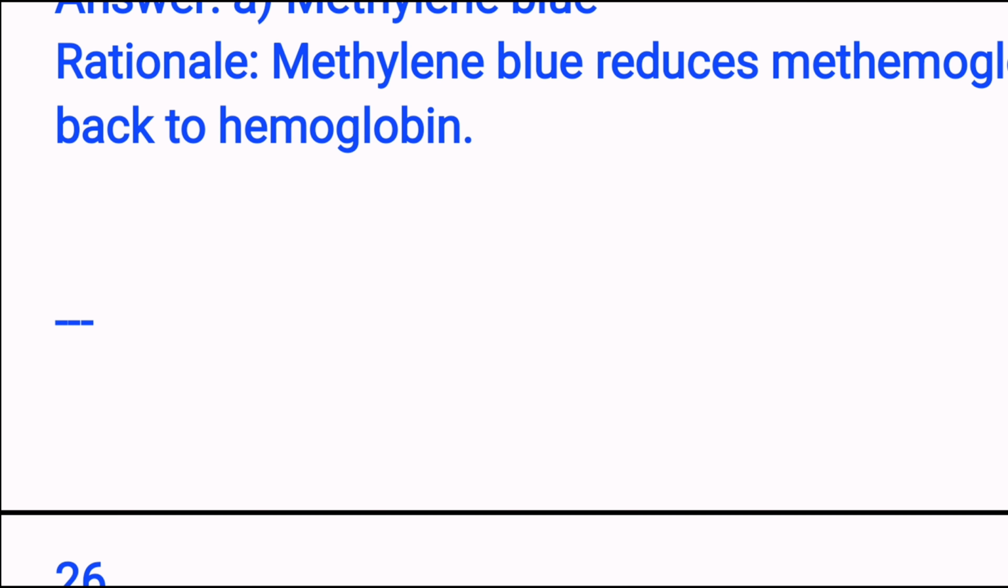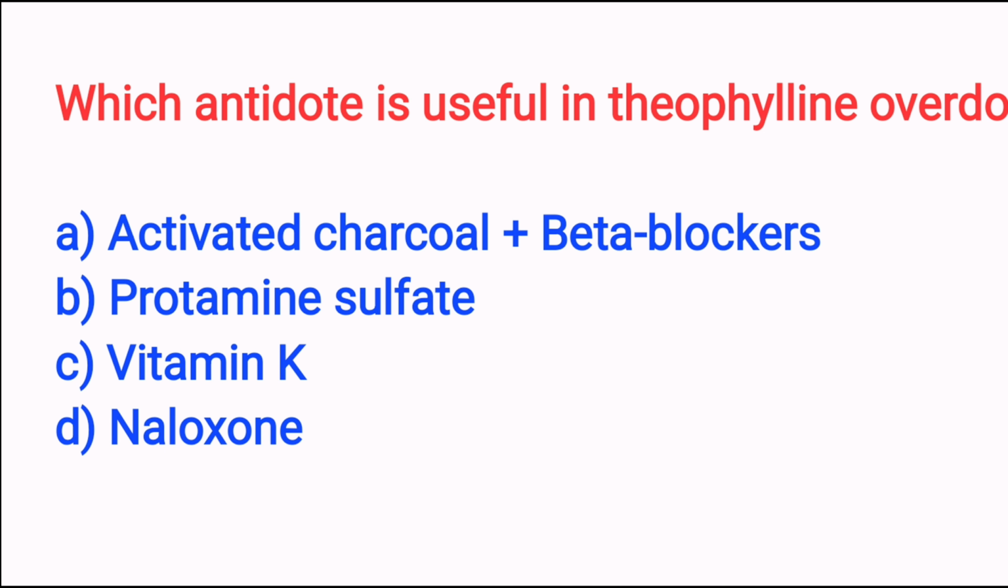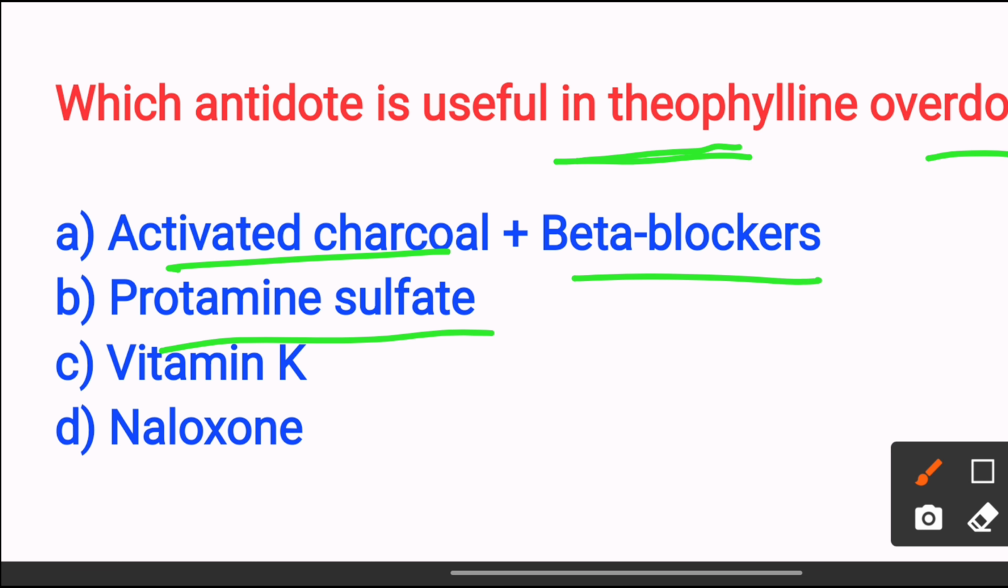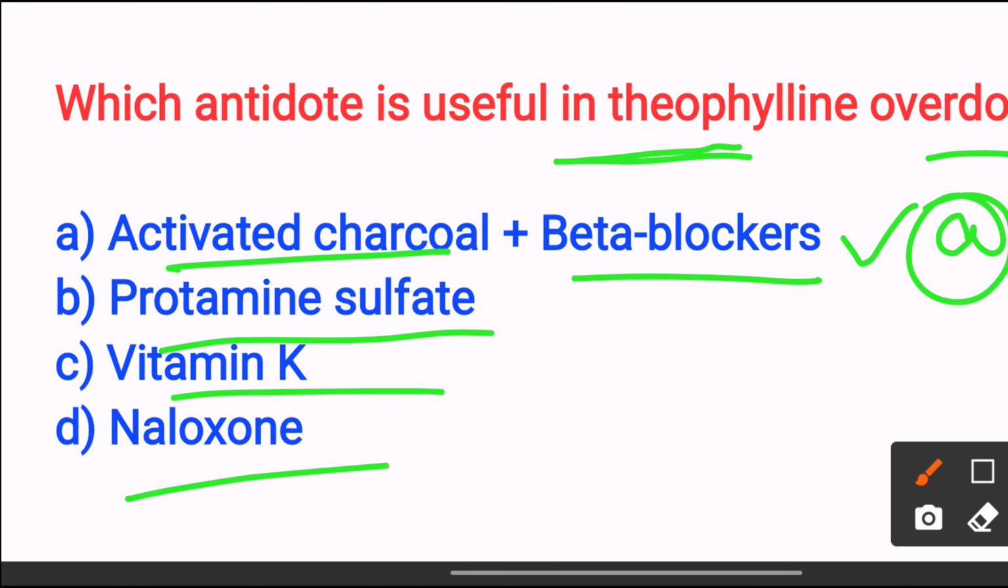Next, which antidote is usually useful in theophylline overdose? Option A, activated charcoal plus beta blockers. Option B, protamine sulfate. Option C, vitamin K. Option D, naloxone. The answer is option A, activated charcoal plus beta blockers, because charcoal reduces the absorption and beta blockers treat the tachyarrhythmia. So the answer is option A.